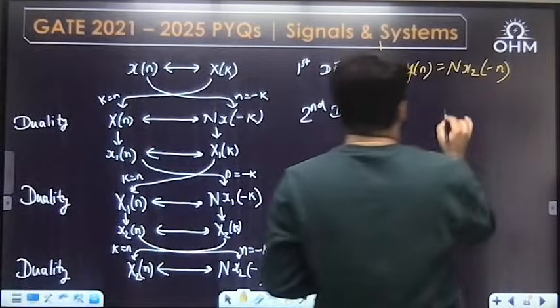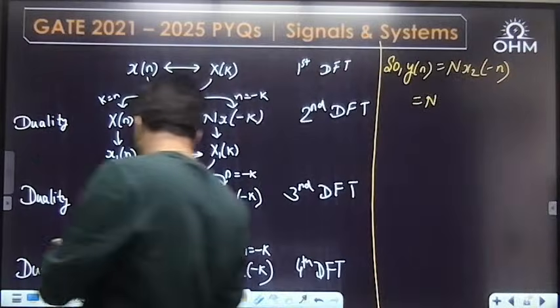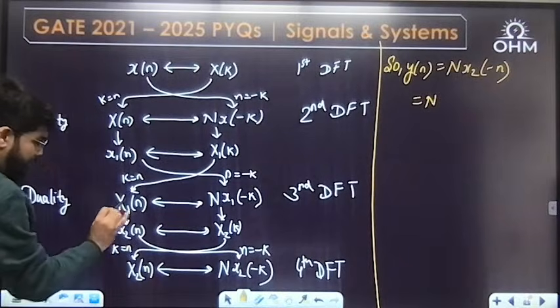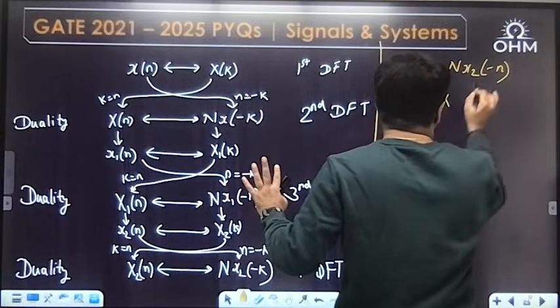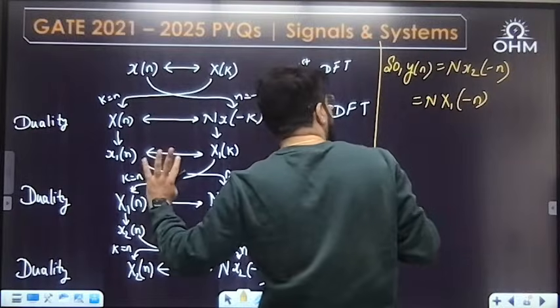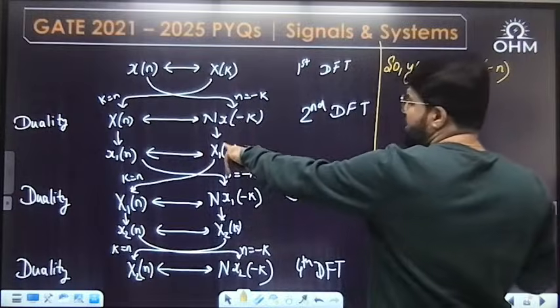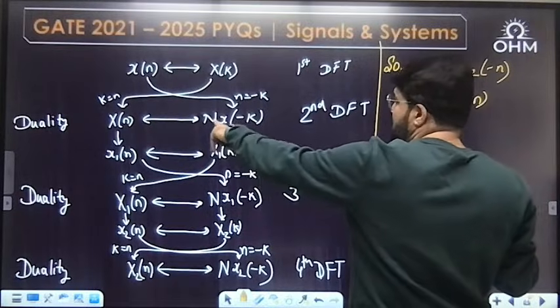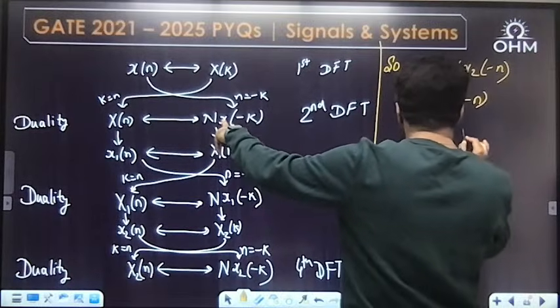Now I will start replacing the things. What is x2[n]? x2[n] is capital X1[n]. So x2[-n] is capital X1[-n], correct? Minus n here, minus n here. What is capital X1? See here, capital X1[k] is N x[-k]. So this will be N times small x.